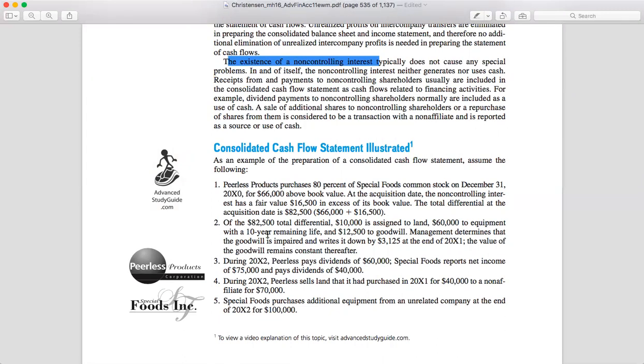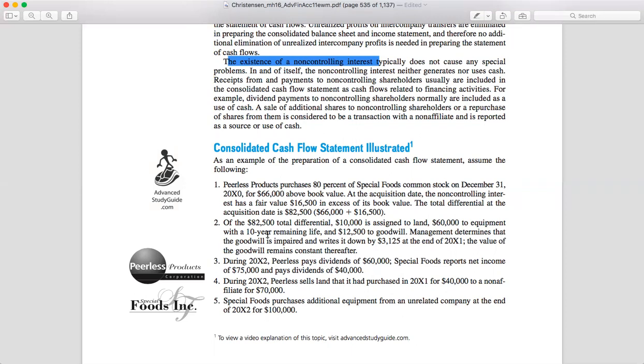And of the 82,500 total differential, 10,000 is assigned to land, 60,000 to equipment with a 10-year remaining life, and 12,500 to goodwill. Management then determines the goodwill is impaired and writes it down by 3,125 at the end of 20x1. So the value of the goodwill remains constant after that.